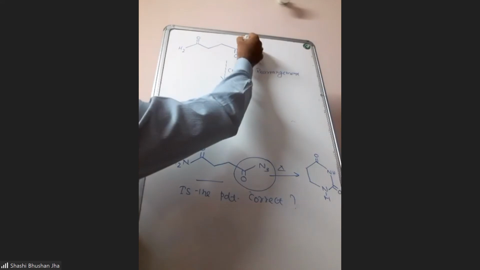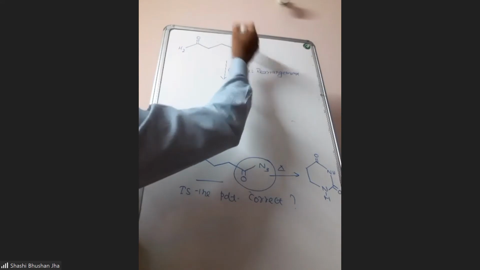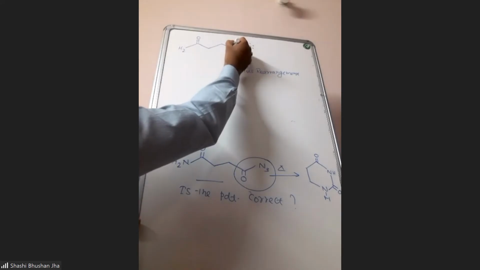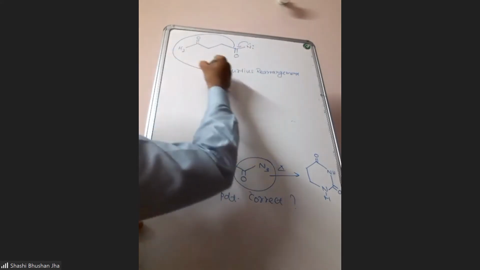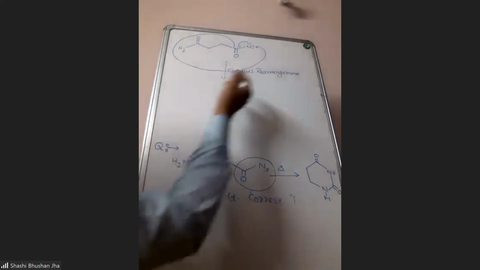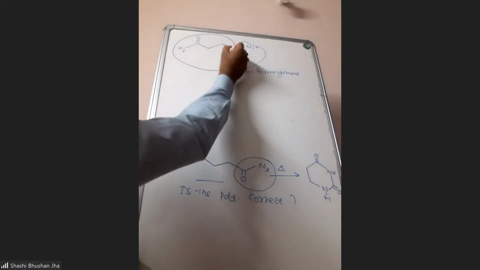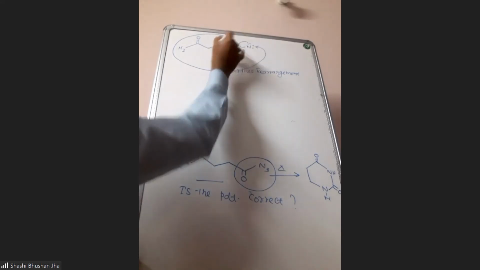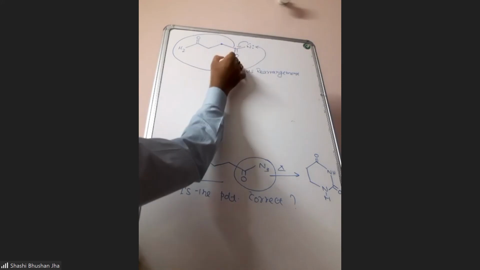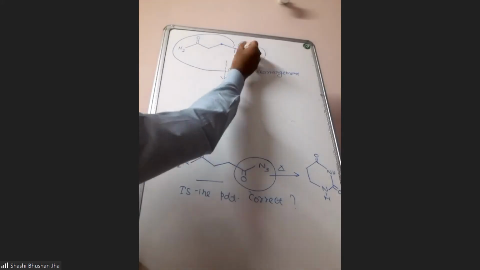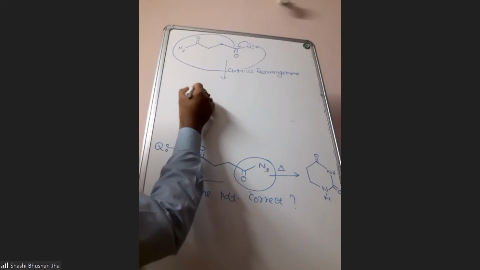Where this lone pair will delocalize between nitrogen and carbon. And then this group which is connected to this carbon, the entire group will migrate from carbon to nitrogen. This only happens in Curtius rearrangement. This is Curtius rearrangement only, nothing else. So now this entire group will migrate from carbon to nitrogen. See, this carbon atom is right now connected to this CO group. Now in the product that will get connected to nitrogen, and there will be a double bond between carbon and nitrogen.